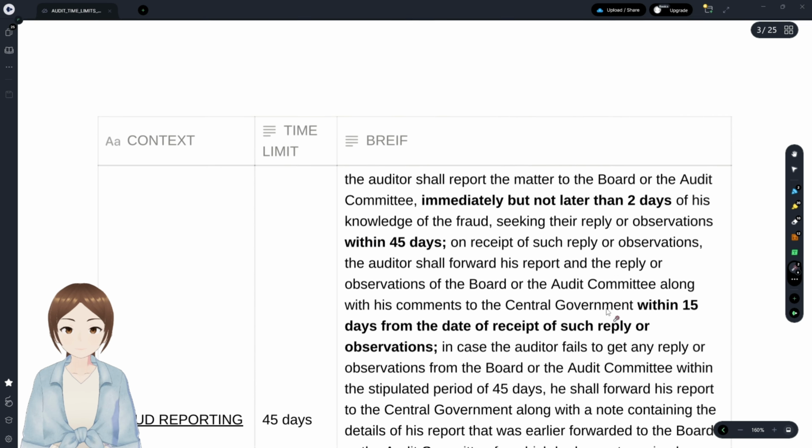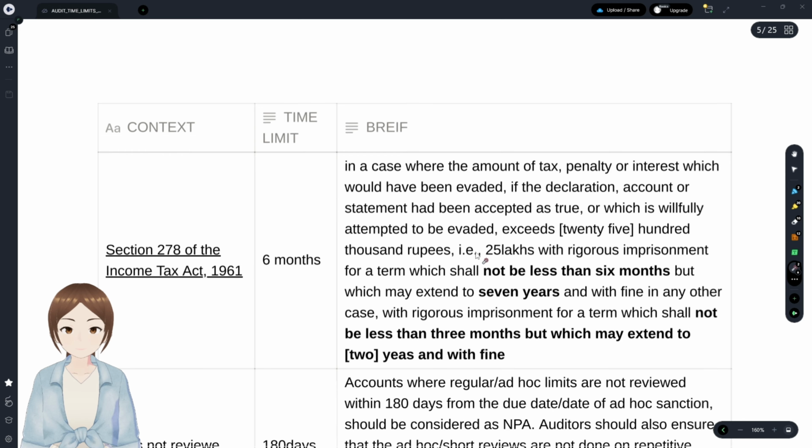And with regards to Section 278 of the Income Tax Act, where if the tax evaded, or penalty or interest, exceeds 25 lakhs, then imprisonment should be not less than 6 months, which may be extended to 7 years. But if it is 25 lakhs or below, then 3 months to 2 years. If it is more than 25 lakhs, 6 months to 7 years.